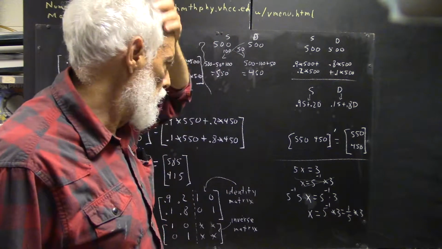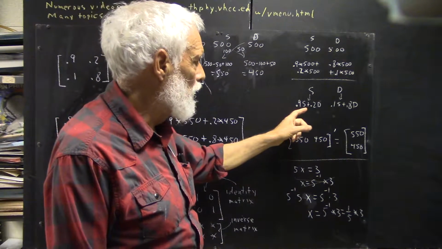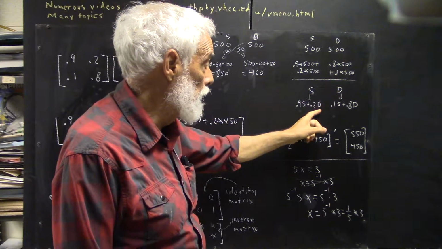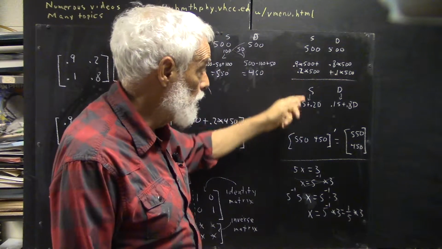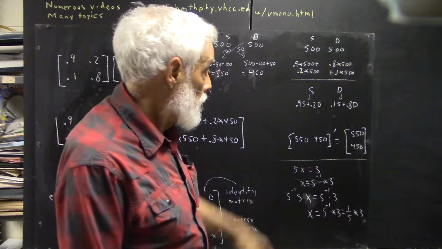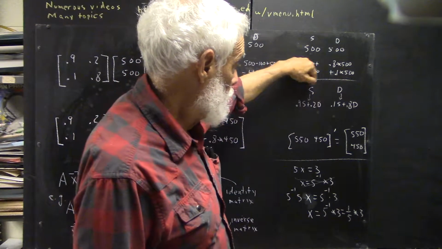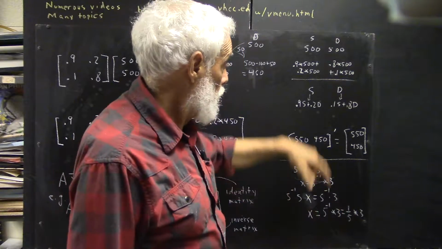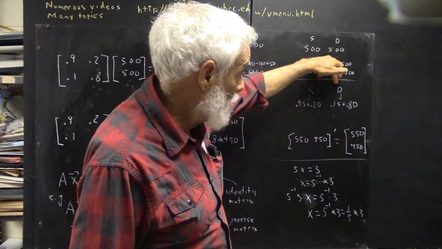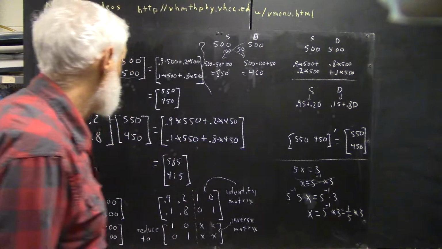So we can say, whatever number of sane we have now, we have 0.9 times that number remaining sane, and 0.2 times our number of demented that are going to be sane. So the number of sane becomes 0.9 times the number of sane plus 0.2 times the number of demented we previously had. Similarly, whatever number of sane and demented we have 1 year from now, we're going to have 0.1 times that number of sane that have become demented, and 0.8 times that number of demented that have remained demented. Okay?